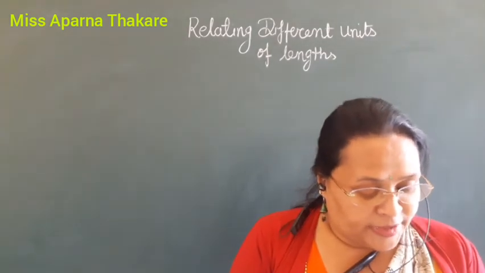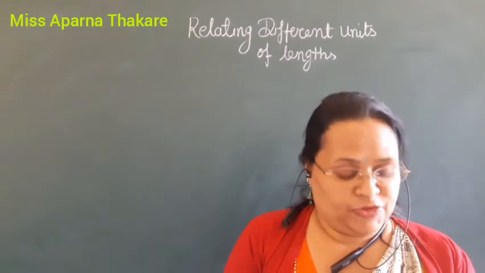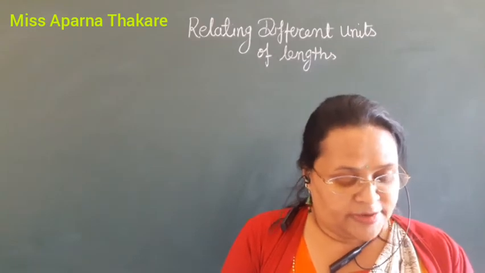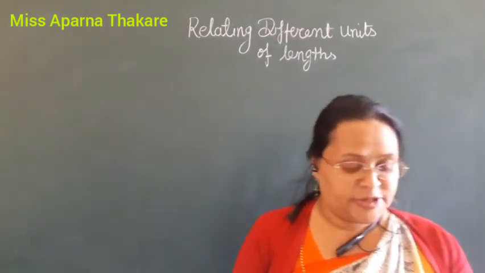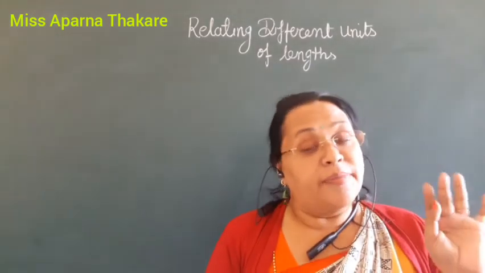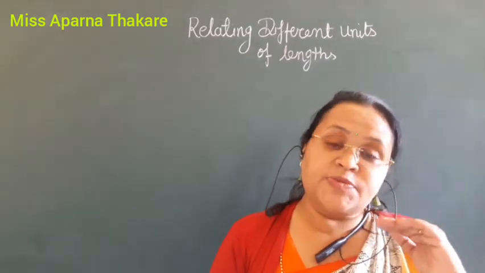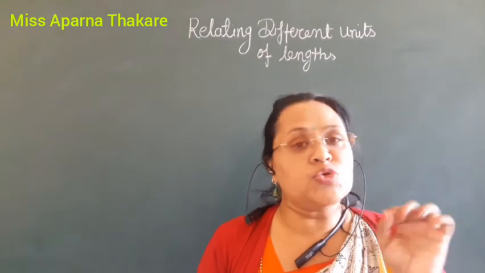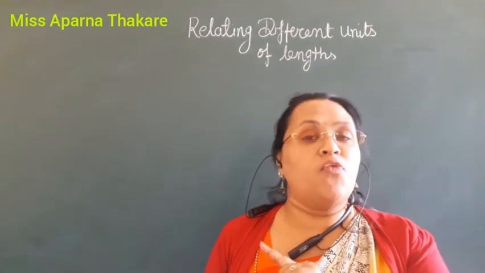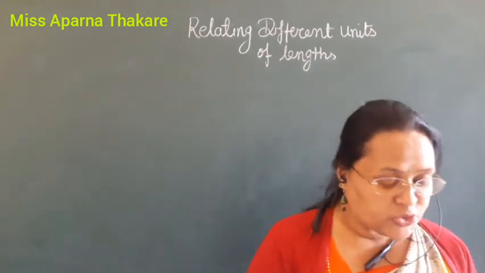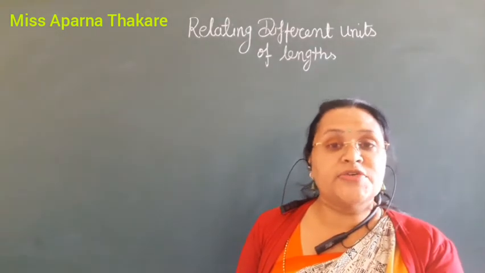So kilometer, km, is more than meter. Meter is the basic unit of length. Centimeter and millimeter are less than meter. It means kilometer is bigger than centimeter, meter and millimeter. Meter is bigger than centimeter and millimeter. Centimeter is bigger than millimeter, and millimeter is too small. But the meter is the basic unit of length. Got it? So, let us see how they are connected to each other in the place value system.